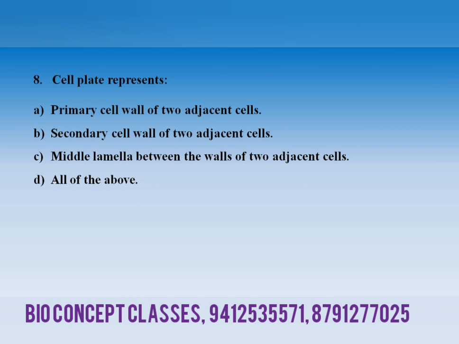Now eighth, cell plate represent. Cell plate that is formed during the cell division at the time of cytokinesis. So that cell plate represent first option primary cell wall of the two adjacent cells. Second option, secondary cell wall of the two adjacent cells. Third option, middle lamella between the walls of the two adjacent cells. And fourth is all of the above.